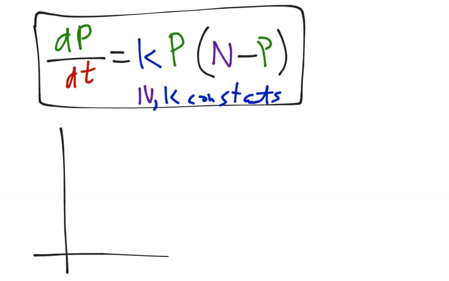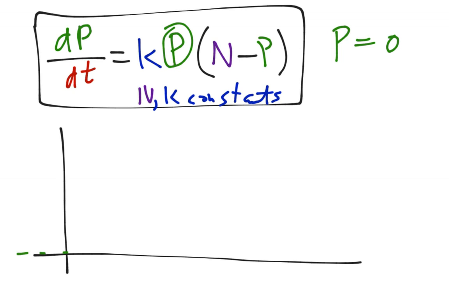If we were to graph a slope field for this, there are two main characteristics. The first is that the population has no growth when p equals 0. So here's p equals 0. The slope field would look like this. Here's the time axis, here's the population axis.